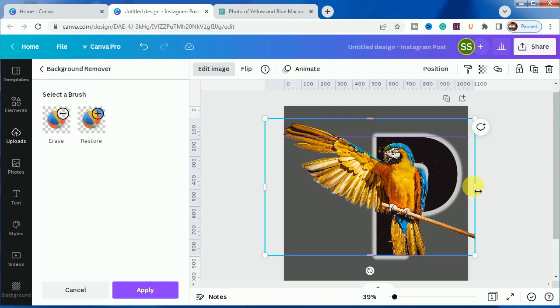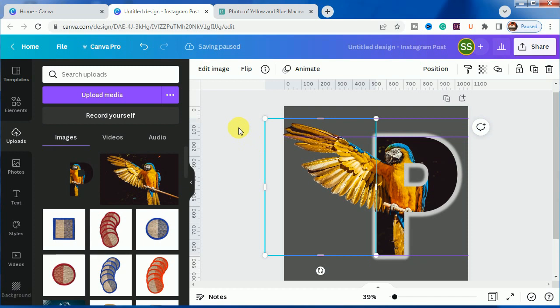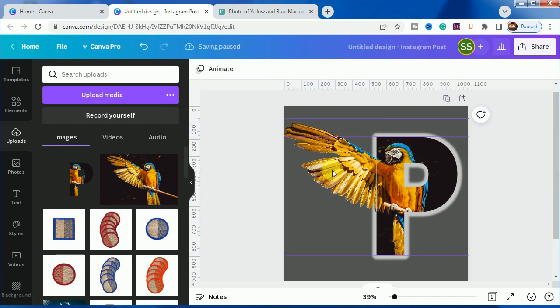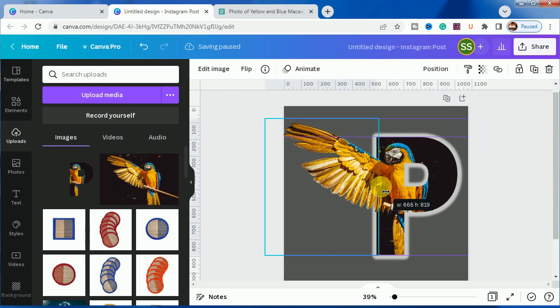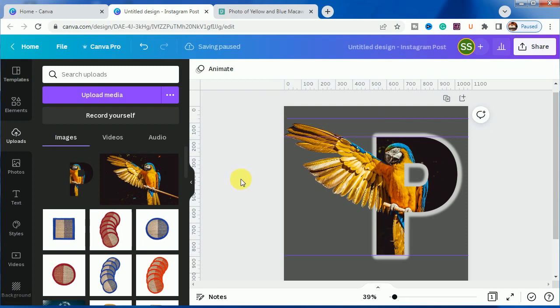So I will just crop it from right here. And just adjust a bit so that the image gets adjusted.